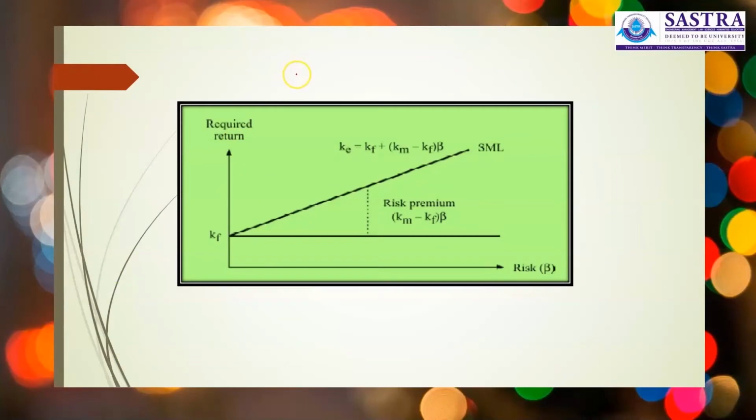Now let us consider the graph to understand the SML approach, the security market line approach, with regard to calculation of the cost of equity. Under this approach, KE is equal to the risk-free rate, or the risk-free cost of capital, plus the equity beta times the risk premium.